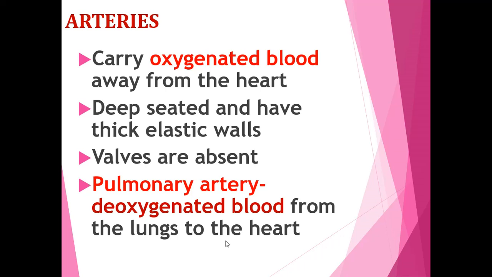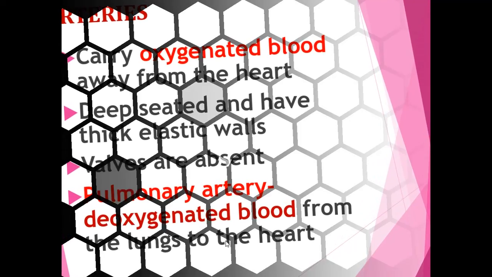Blood which doesn't contain oxygen is called deoxygenated blood. It is also called impure blood.